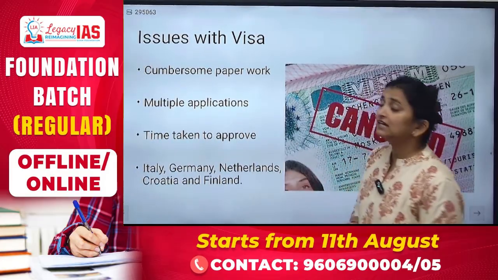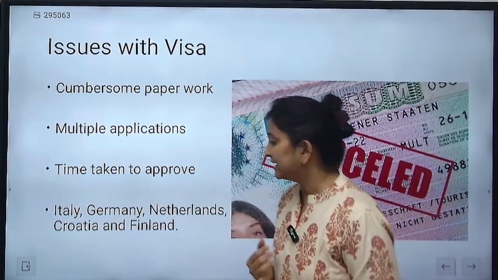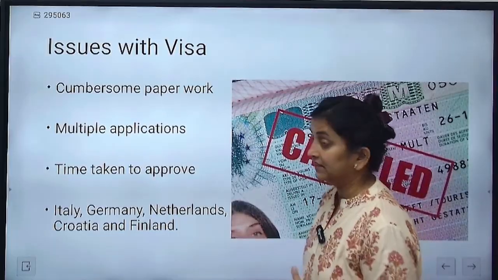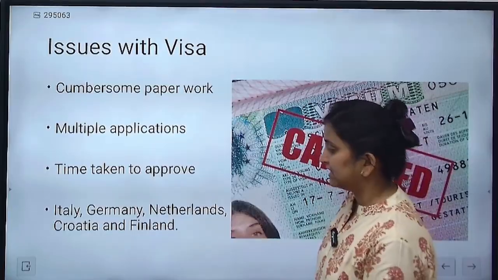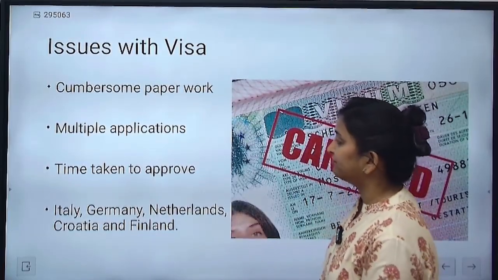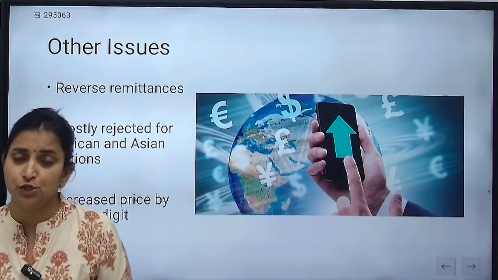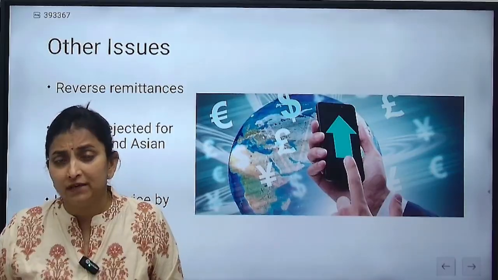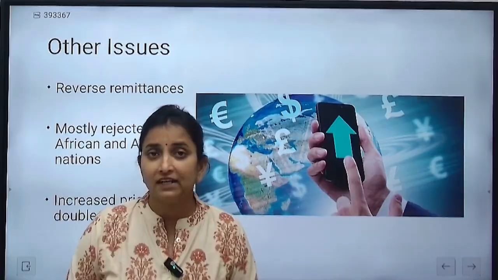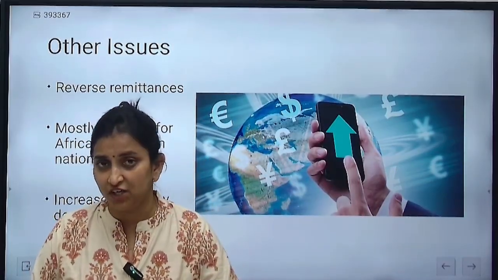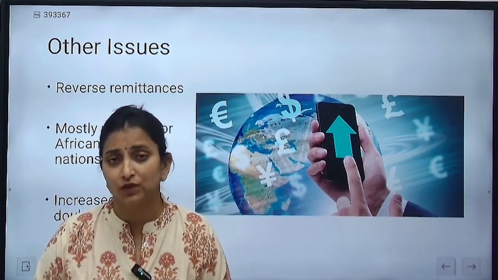If we talk about where these problems are largely located, this is restricted mostly to countries like Italy, Germany, Netherlands, Croatia and Finland. That means if you are entering the Schengen area through these countries, then the problem gets escalated. But apart from this, of course, we have the issue of reverse remittances. So what do we mean by reverse remittances? Actually, first, what we mean by remittances is that there are many Indians who are working in these Schengen nations, and the revenue that they generate is brought back to India. So this is known as remittances.